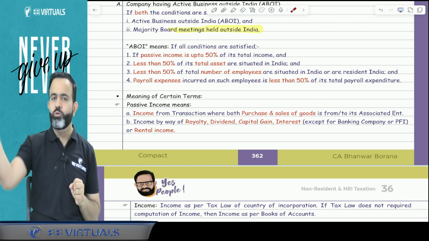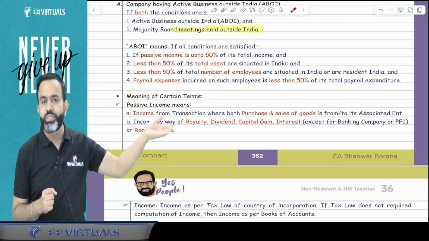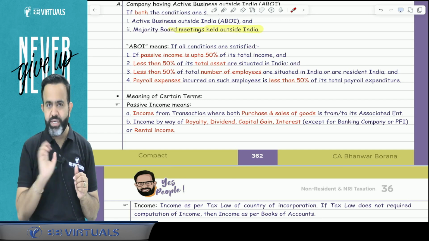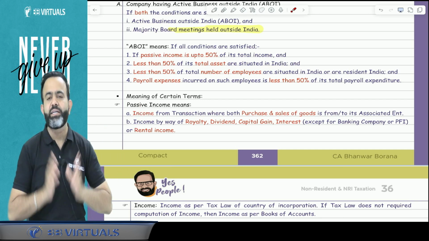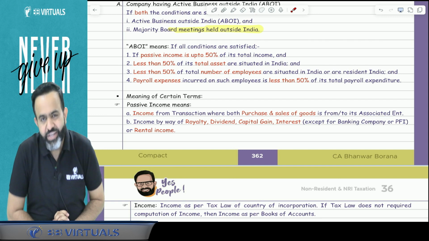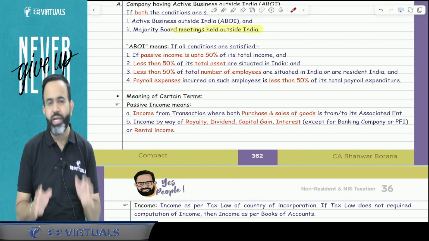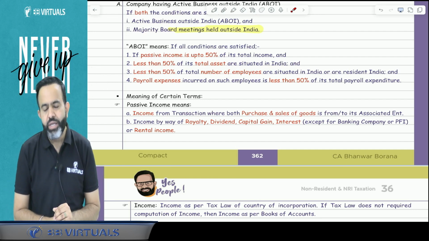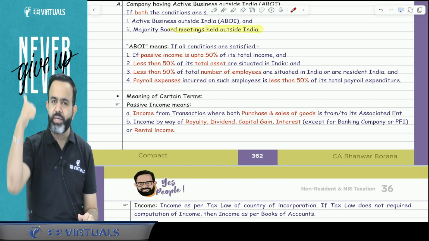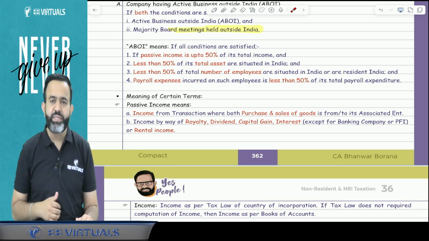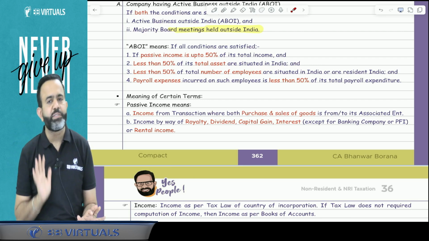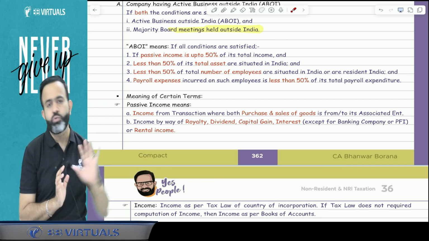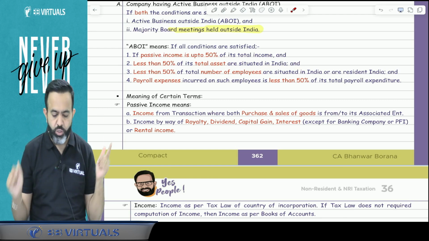Suppose that company purchased goods from an associate enterprise and sold to an outsider or unrelated party, that income is active income. Or if purchased from an outsider and sold to an associate enterprise, then that income is also called your active income. So here, guys, we have discussed passive income. What I am saying is that in your total income, passive income should be within the limit of 50%. Now, rental income is passive income, capital gain is passive income, dividend is passive income, interest is passive income, royalty income is passive income. As well as if goods are purchased from an associate enterprise and sold to an associate enterprise, then that income is also treated as your passive income.